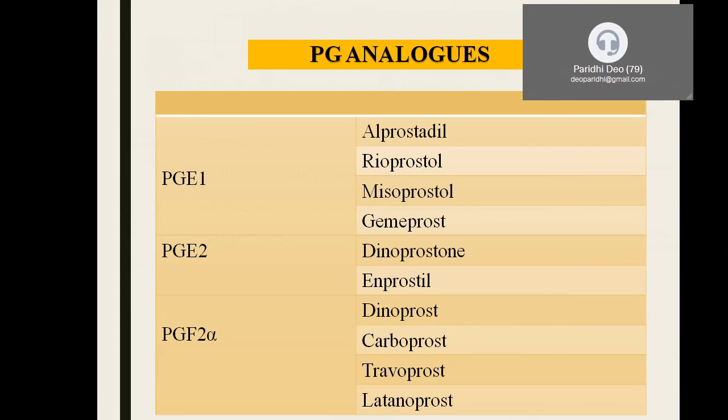Now coming to the commercially or therapeutically available prostaglandins, which we call analogs. The PGE1 analogs are alprostadil, rioprostadil, misoprostol, which is a commonly used drug, and gemiprost. PGE2 analogs are dinoprostone, enprostil, and dinoprost. And for PGF2 alpha, we have carboprost, latanoprost, and travoprost.